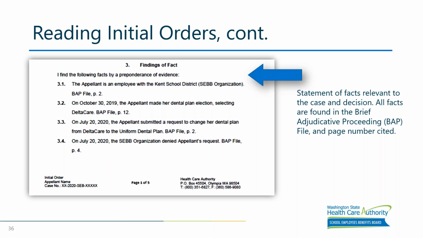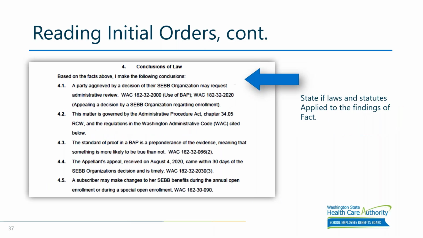And then we use those facts, next slide, and we apply them in section 4 as the conclusions of law. So the laws that are used in section 4 are all located online on the Washington State Legislature site. SEBB eligibility and enrollment codes are found in Washington Administrative Code 182-30 and 182-31.